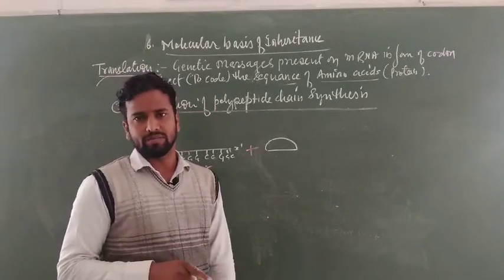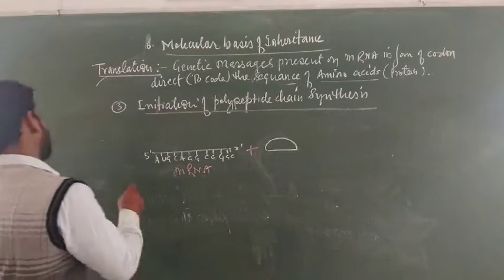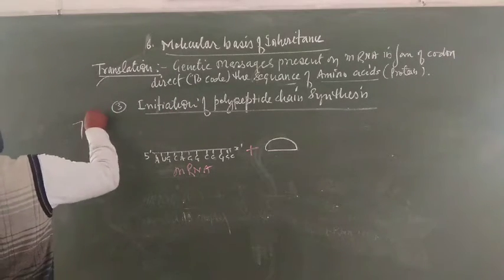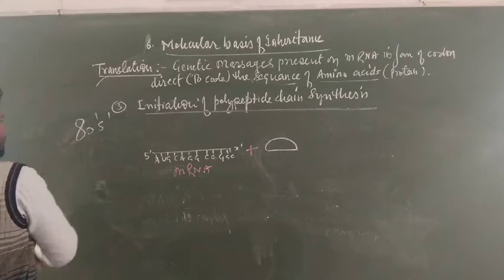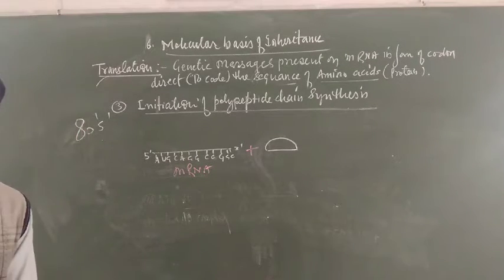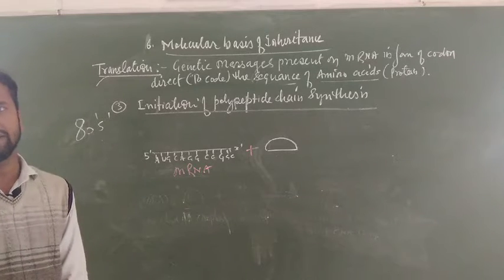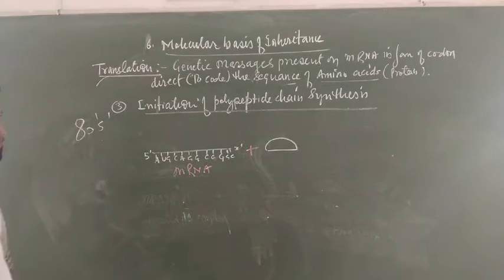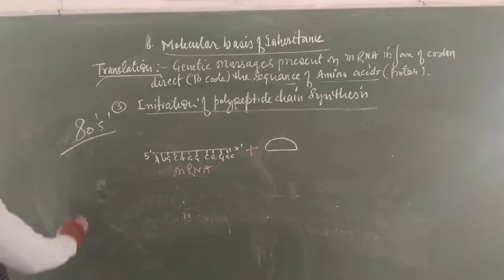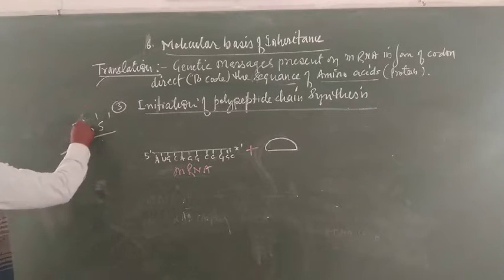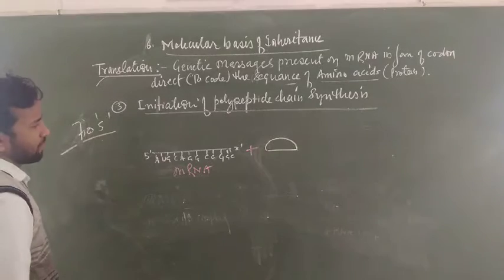Suppose we are talking about prokaryotic translation. In prokaryotic translation generally 70S ribosomes are used, but if the translation is eukaryotic, 80S ribosomes are used. Here I am talking about prokaryotic translation, so 70S ribosomes are used.